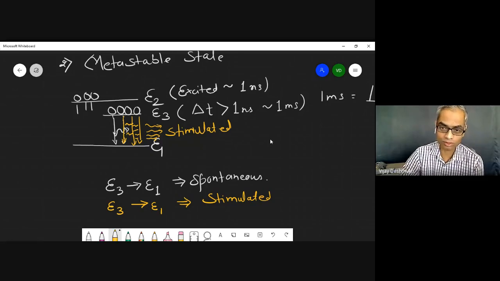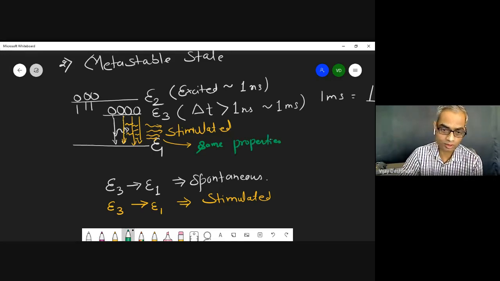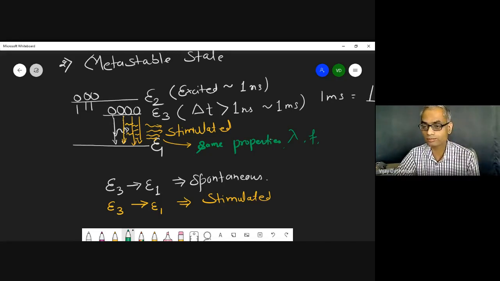So all these photons will have exactly the same properties. That means their wavelength will be the same, so the frequency will be the same. Then the direction will be the same. Then the phase will be the same. This is very important: the phase will be the same. Now, if the phase is the same, that means they will interfere.